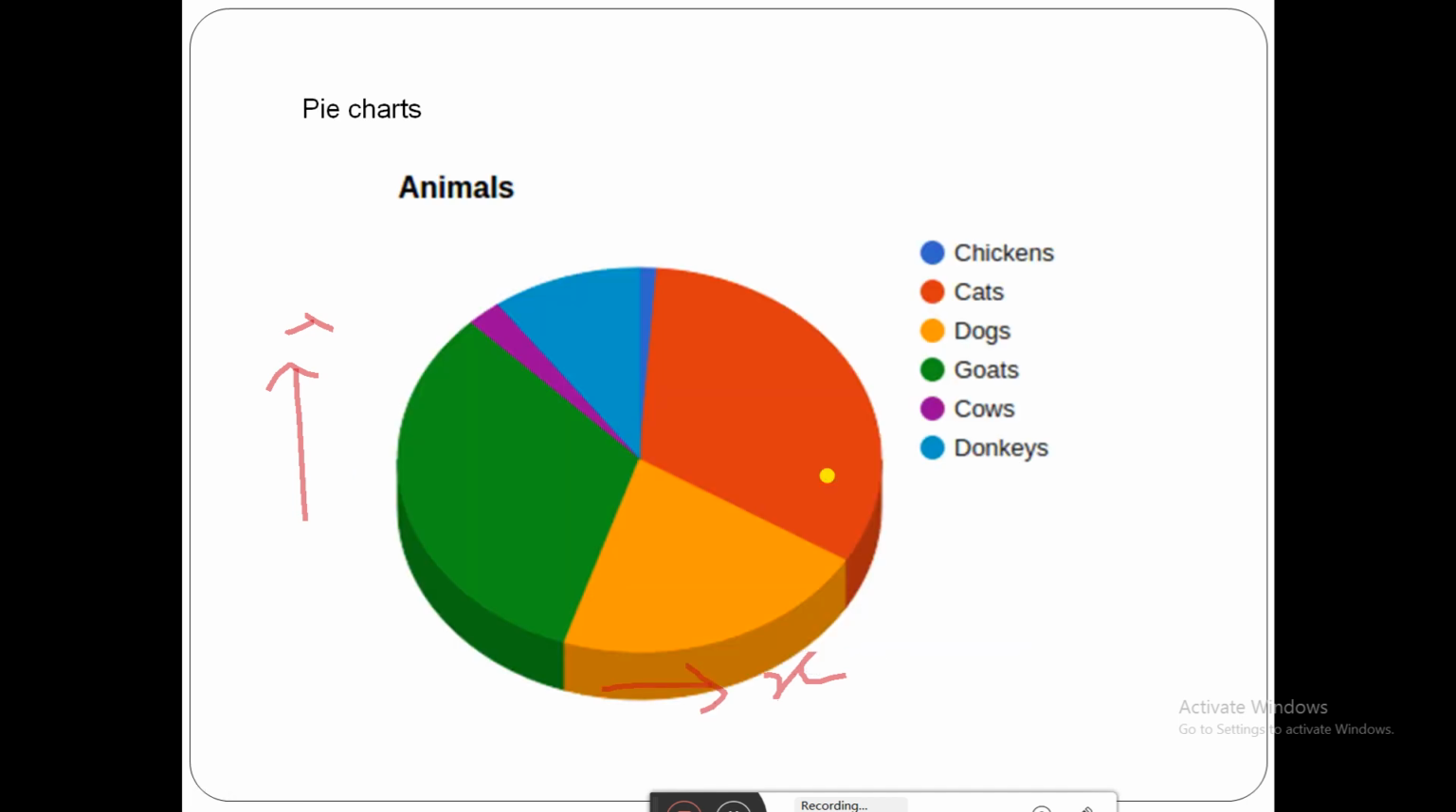Next is a pie chart. It is going to show the distribution of the variables in particular regions. Here, take the example of Karnataka. In Karnataka, how many animals are there? Chickens are less, cats are more, dogs are more, goats are more. By seeing that, you can analyze which item is more in a particular region. Each slice is going to represent the relative strength of each value.